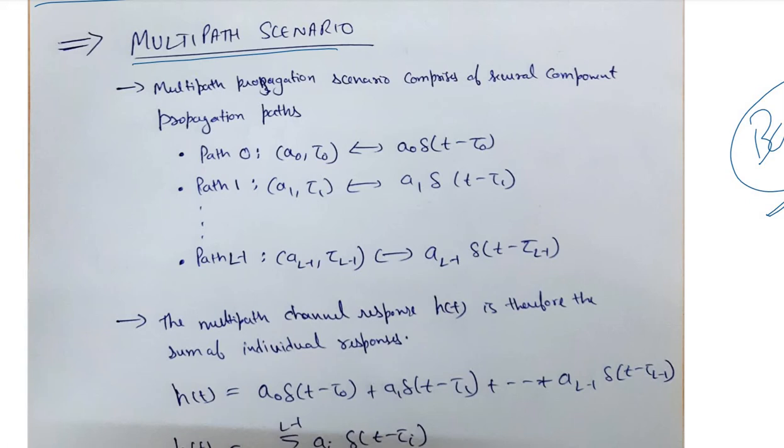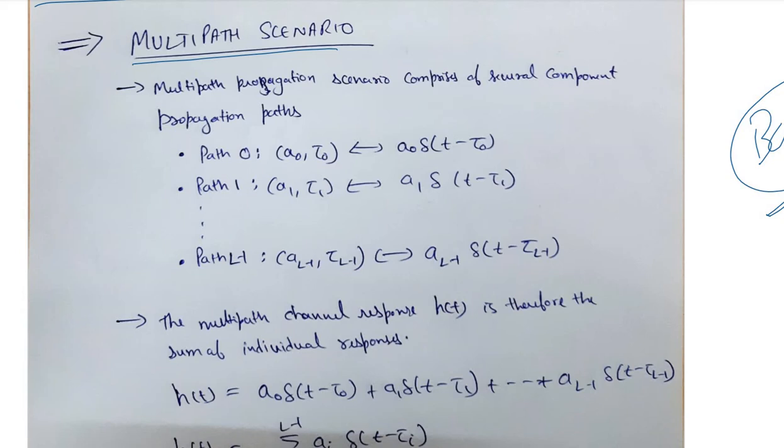So we know that in a wireless propagation environment, between transmitter and receiver there are multiple paths that are created. One will obviously be a line of sight path, and there will be other non-line of sight paths, which arise due to the reflections or attenuations or due to the obstacles present in the environment, right?